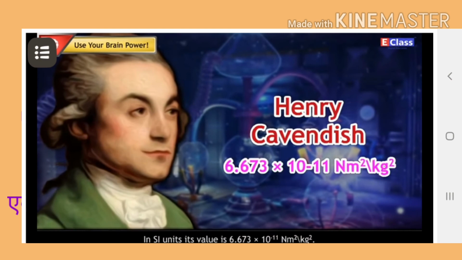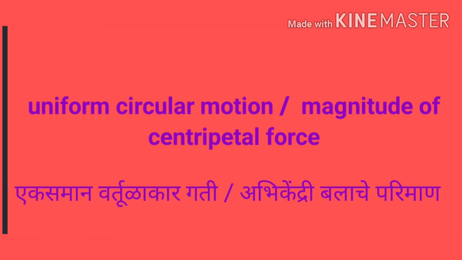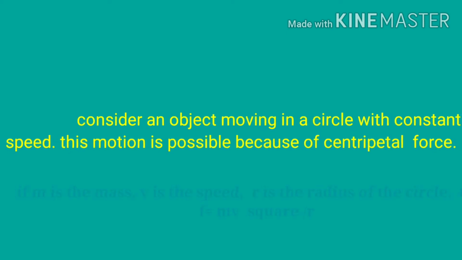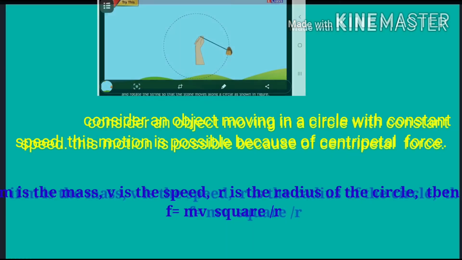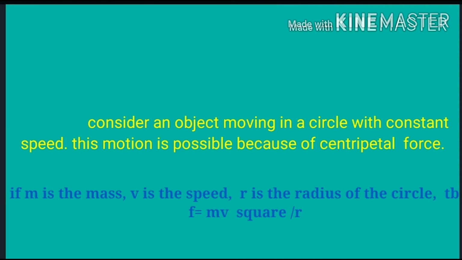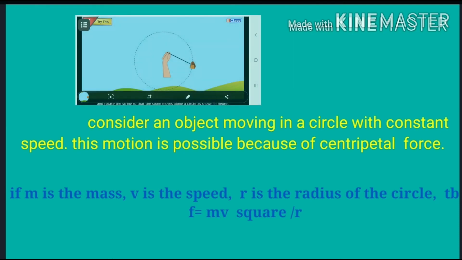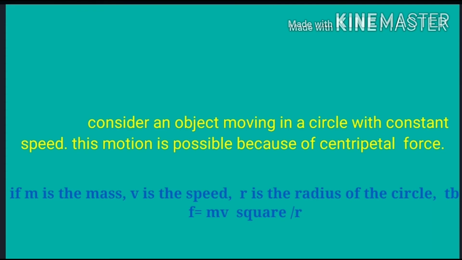Our next topic is uniform circular motion and magnitude of centripetal force. Consider an object moving in a circle with constant speed. This motion is possible because of centripetal force. If m is the mass, v is the speed, and r is the radius of the circle, then F is equal to mv square upon r.